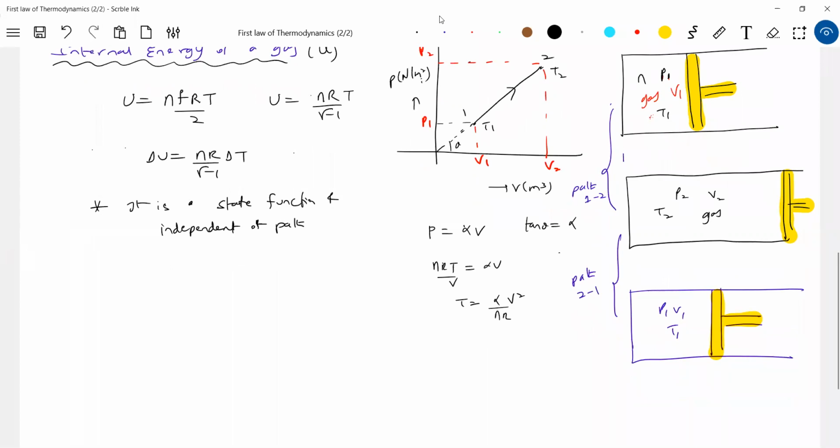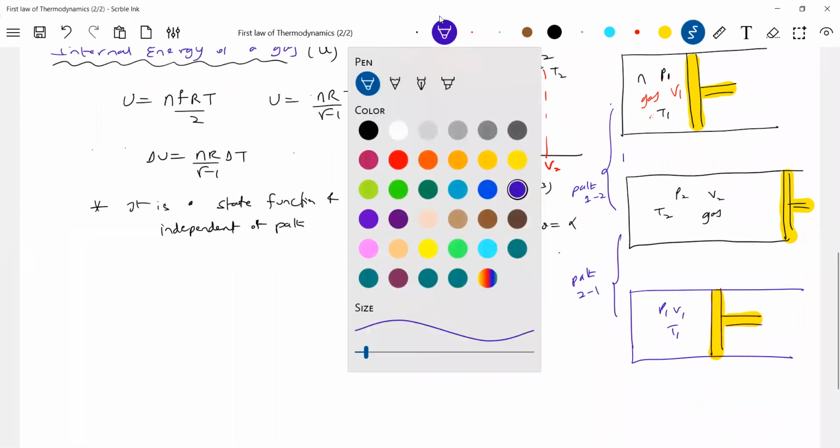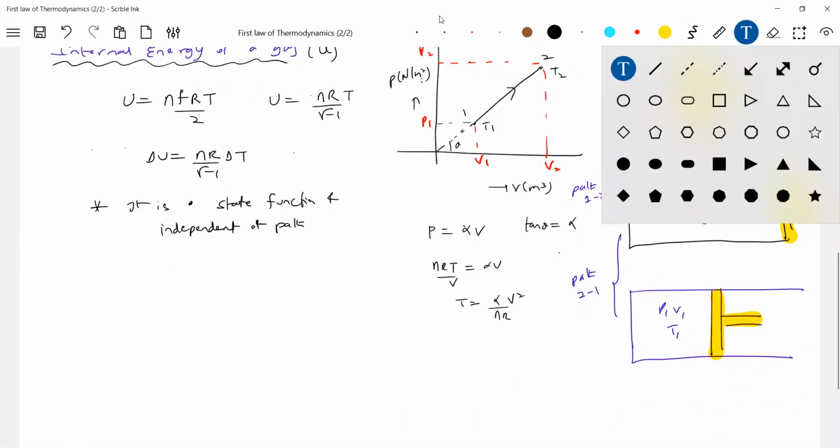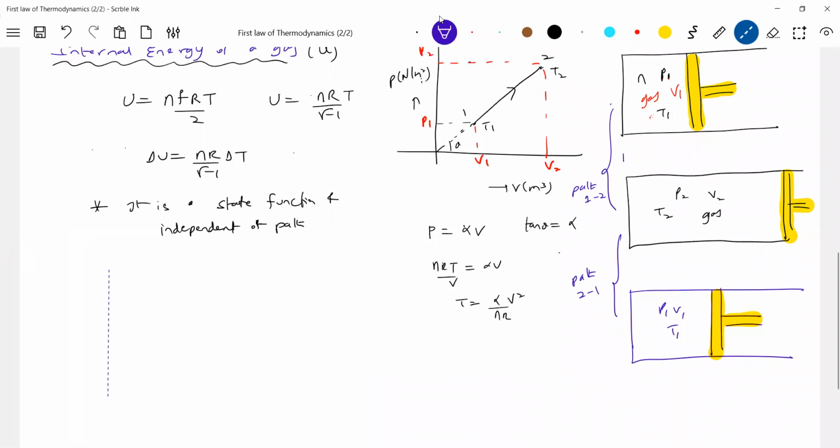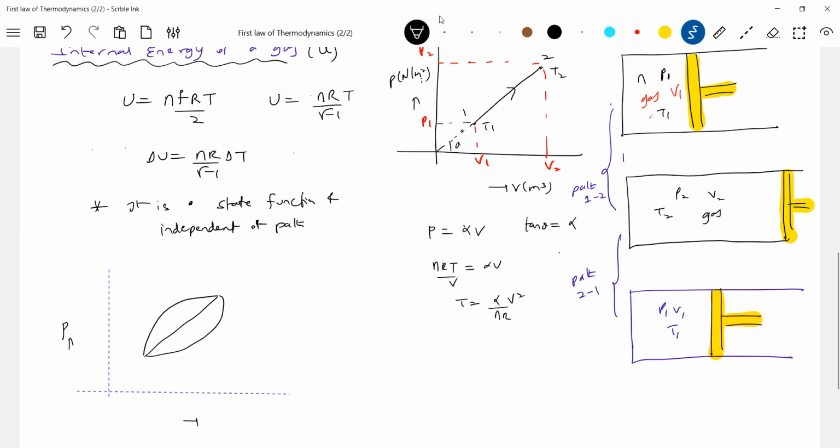So now let me do one thing. The same thing, we have taken the process here. Let me take another, pressure versus volume.